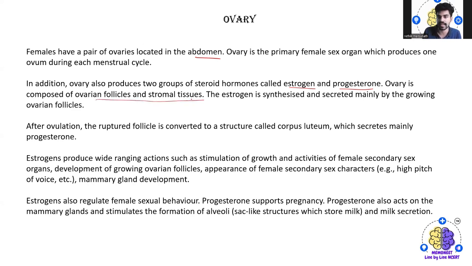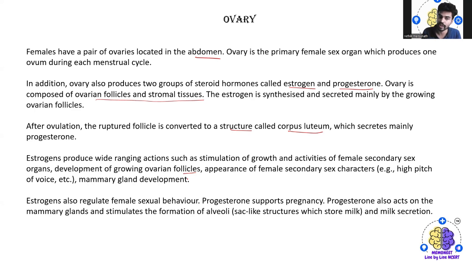This estrogen is synthesized and secreted mainly by the growing ovarian follicle. And after ovulation, the ruptured follicle is converted into a structure called as corpus luteum, which secretes mainly the progesterone. Then the estrogen produces wide range actions such as stimulation of growth and activities of female secondary sex organs, development of growing ovarian follicle, then appearance of the female secondary sex characters, high pitch of voice, etc., and the mammary gland development.